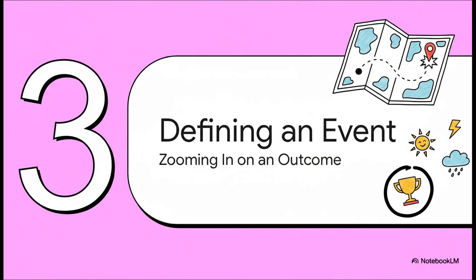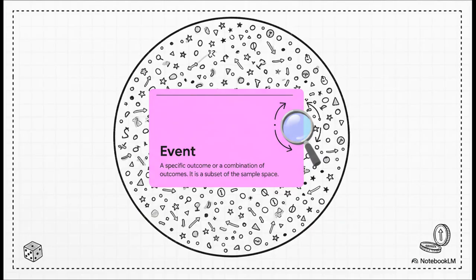Okay. Now that we have our complete map of possibilities, our sample space, we can start to focus on a specific destination. In the world of probability, the particular outcome we're interested in is called an event. Now, an event isn't some totally separate idea. It's just a piece, or a subset, of that bigger sample space. It's basically us zooming in and saying, out of all the things that can happen, this is the one I actually care about right now.